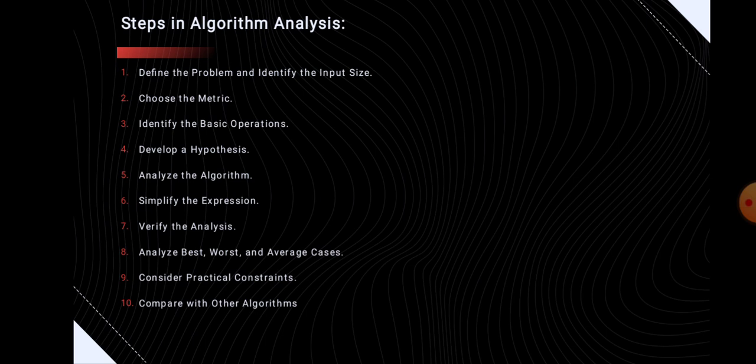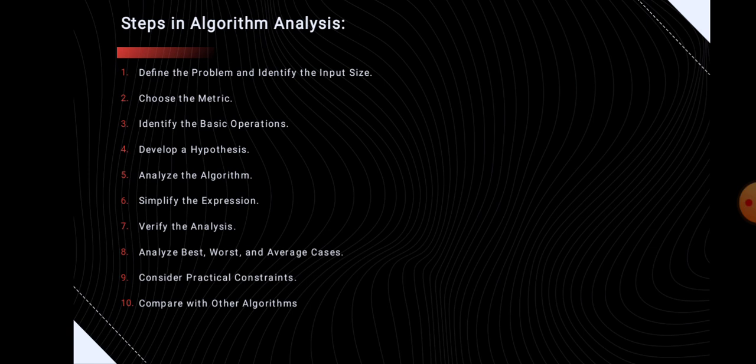And the fourth step is develop a hypothesis. We need to formulate an initial hypothesis about the time and space complexity based on intuition or prior knowledge. The fifth step is analyze the algorithm. That means we need to examine the algorithm step by step to count the number of times the basic operation is executed as a function of the input size.